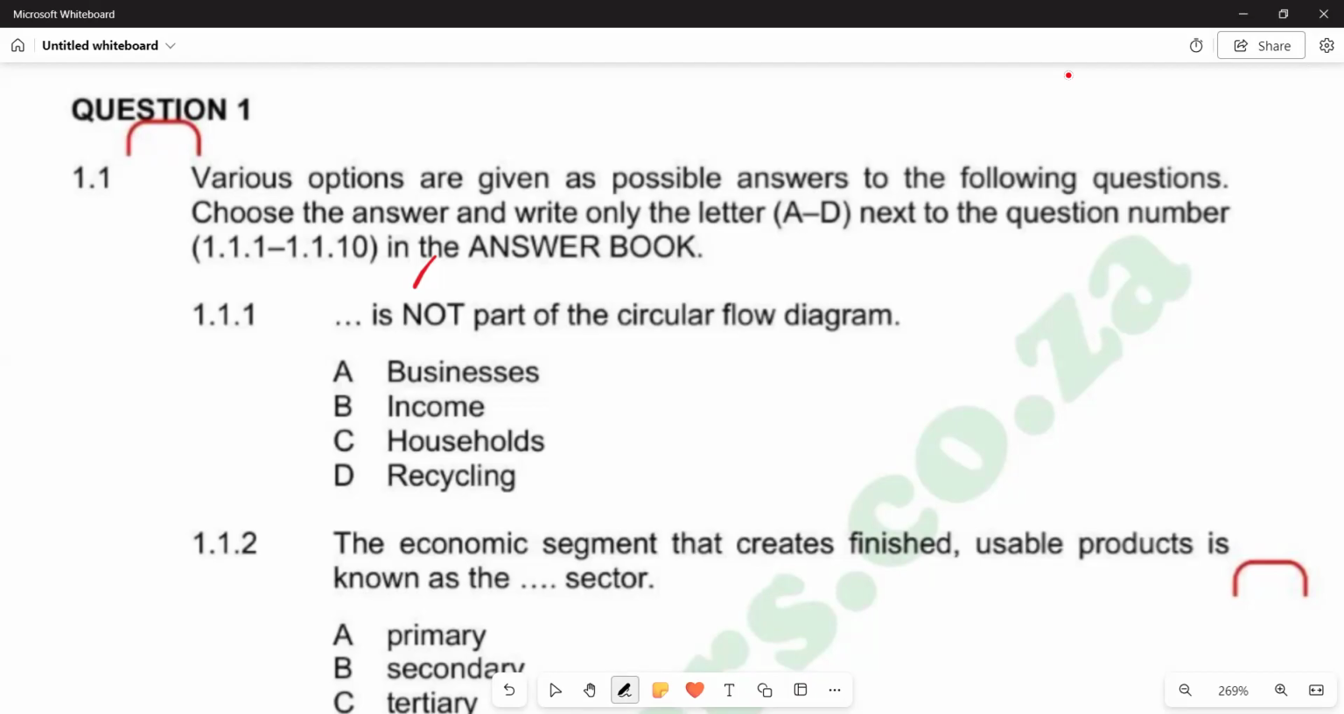In this video, we want to look at a question paper of June 2024. And we're going to look at the first question of that question paper, that is question 1. We're going to start on the first part where we are having multiple choice questions.